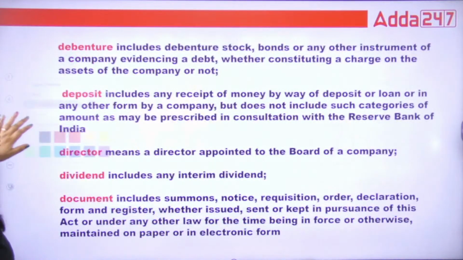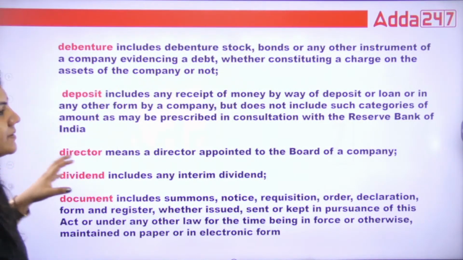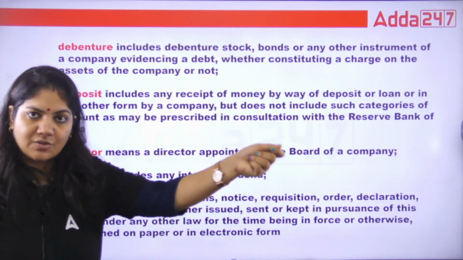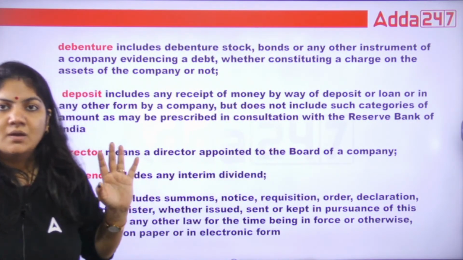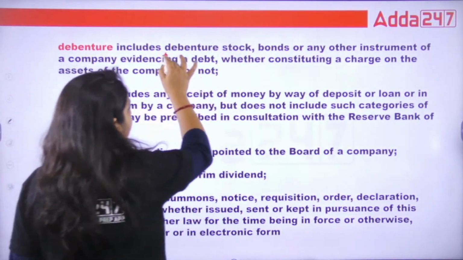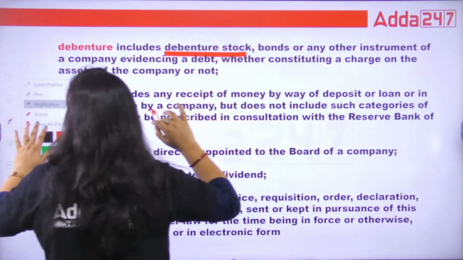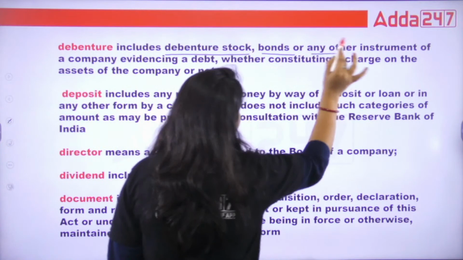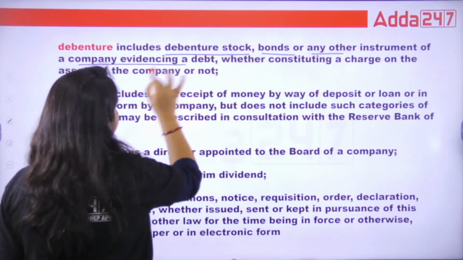Next, what is debenture? Guys, debenture is a kind of security that the company gives as security to take a loan from the bank and financial institution. That is called debenture. It includes debenture stock, bonds, and any other instrument of a company evidencing a debt.